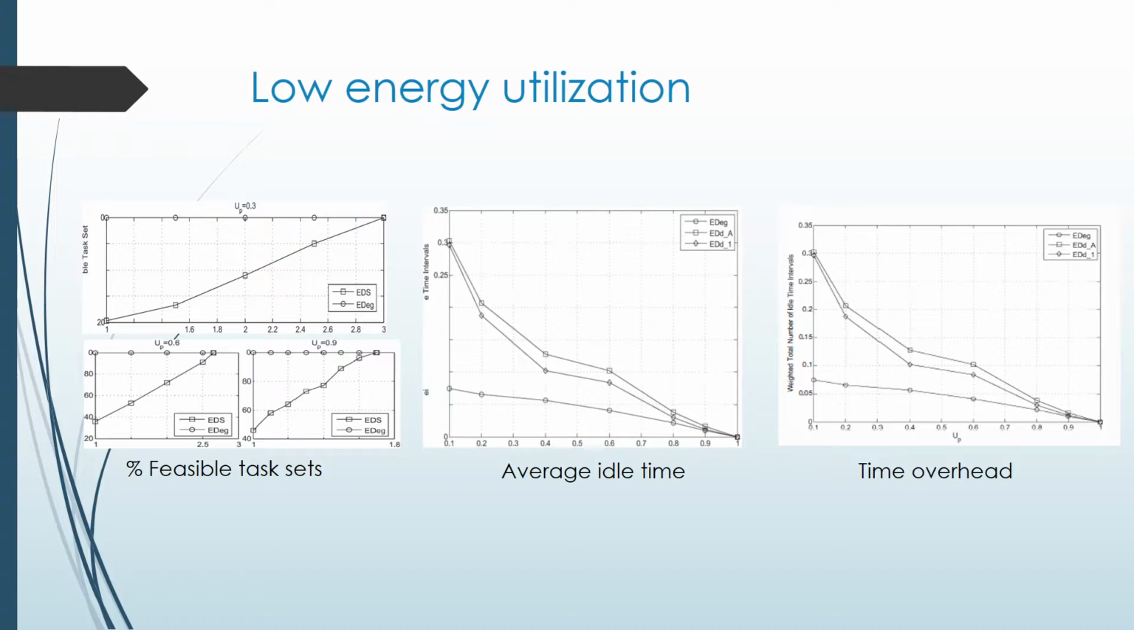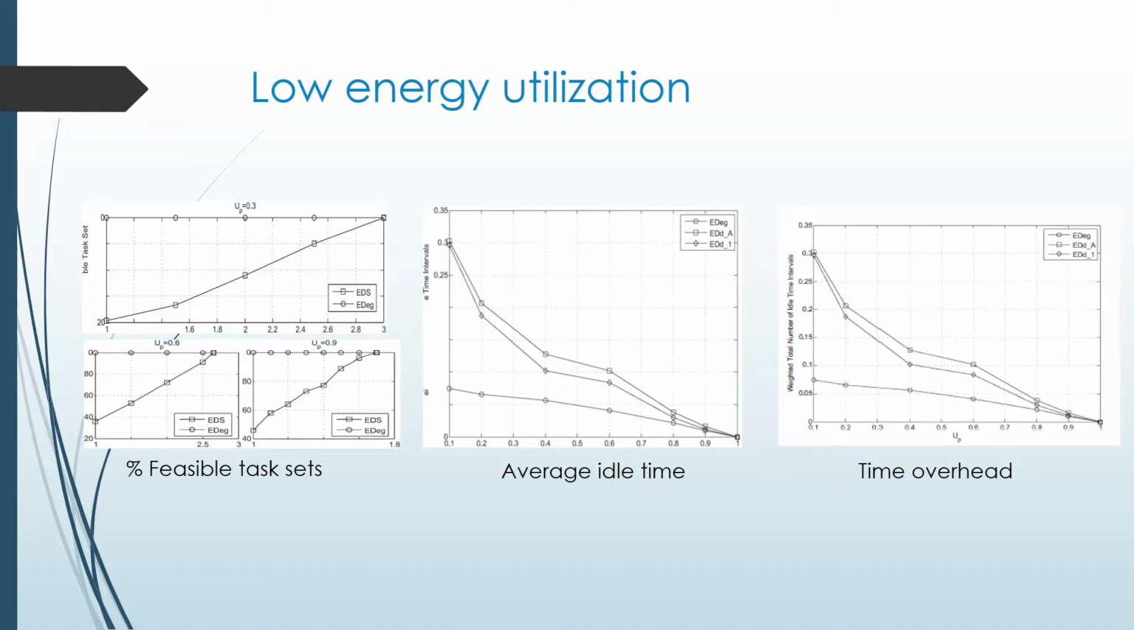When the processor utilization is 0.3, all the tasks are feasible under the EDEG algorithm and the energy is approximately 7100 units. EDEG uses the idle time to recharge the battery whenever the energy storage is insufficient to execute the future tasks.